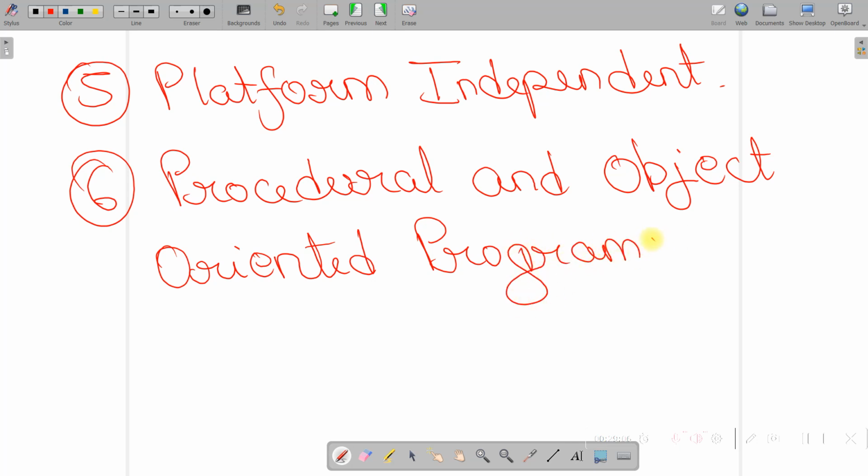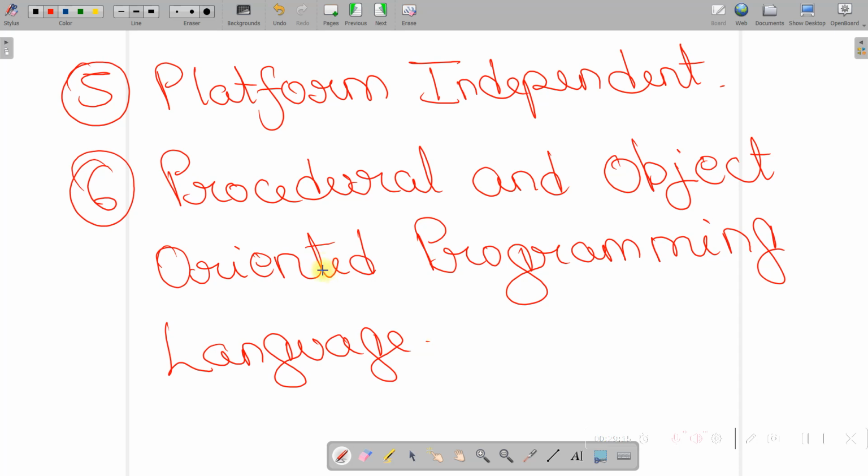Just now we saw how we can write the addition program both by using the procedural approach and by using the object oriented approach. So these are basically the features of Python, and that is why we can say that Python is a powerful programming language. That's all for this session.